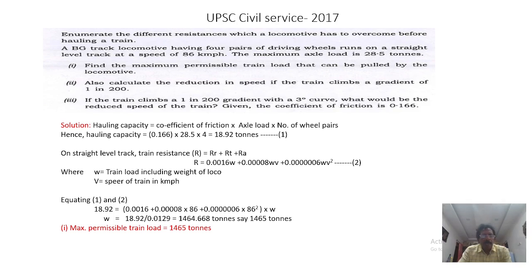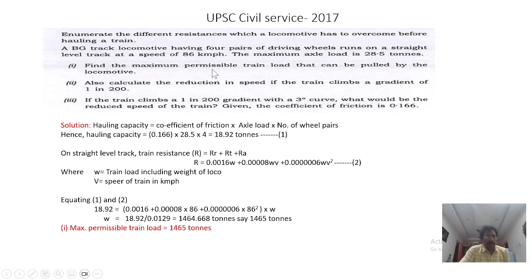Second, calculate the reduction in speed if the train climbs a gradient of 1 in 200 with the load. And if the train climbs the 1 in 200 gradient with a 3 degree curve, what would be the reduced speed of the train? The coefficient of friction is 0.16.